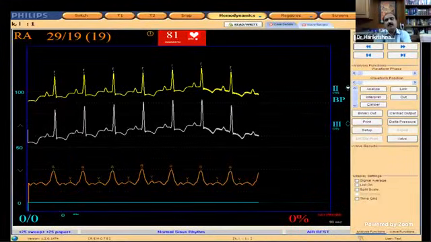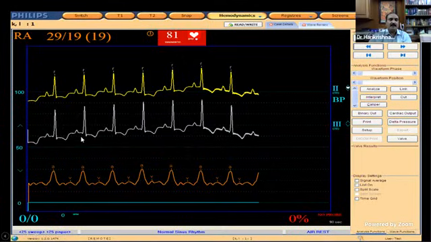Now we'll go to some of the tracings. So this is one tracing. This is written as RA. So how will you interpret it? RA, you can see clearly, I have taken a tracing which has a very prominent P wave. So this is a P wave. You can see the A wave. So which is this wave?